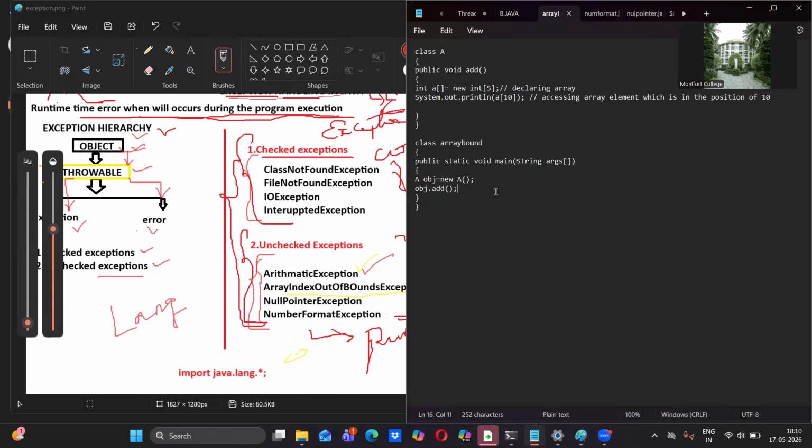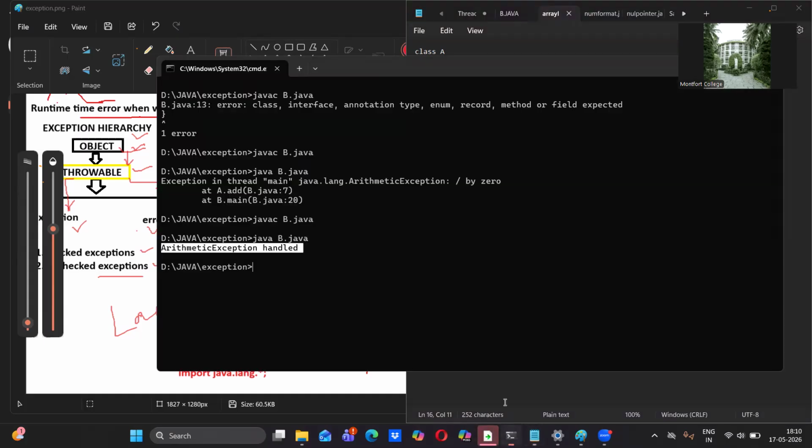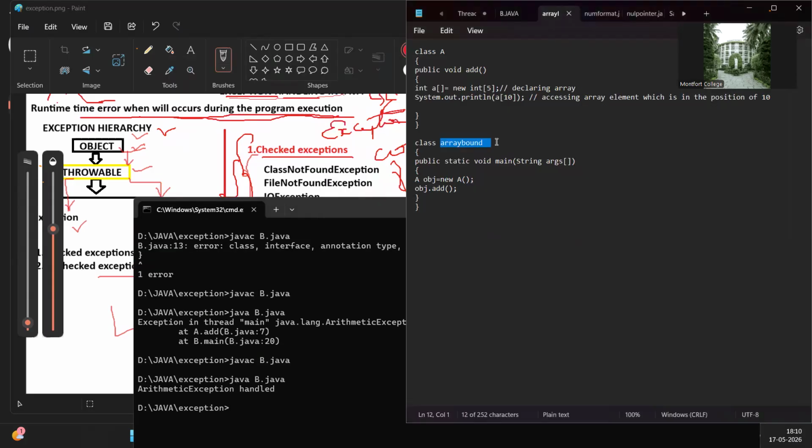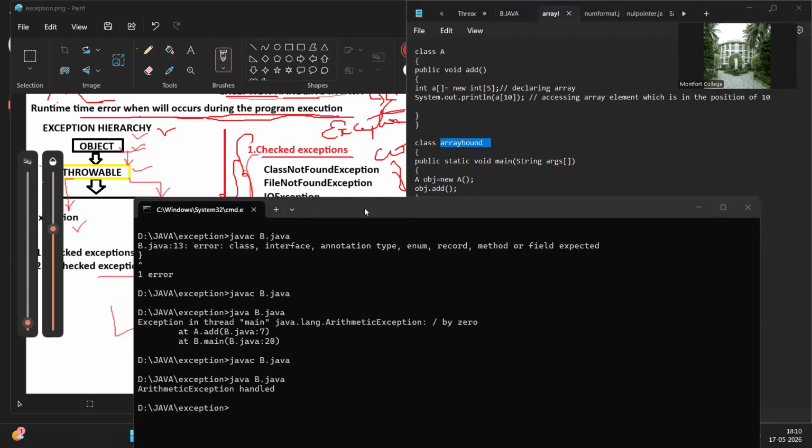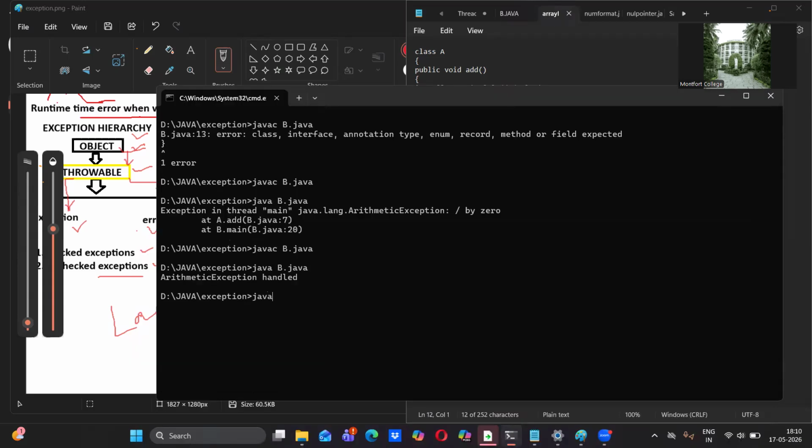Okay, let me save this. Let me go to command prompt, try to execute this code. What is the name of this code? Array bound is the name of the program. Okay. So javac array bound dot java. Yeah, just compiled. Now let me execute it. What it shows, we will see.